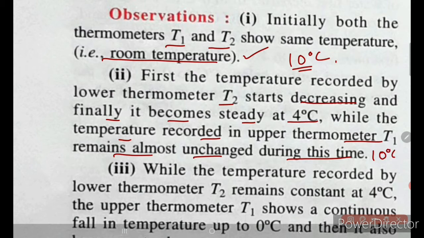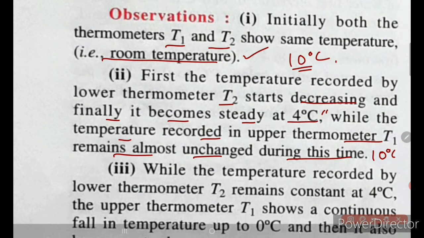The temperature shown by T1 remains the same, but the temperature shown by T2 gradually decreases and becomes steady at 4 degrees Celsius. Okay, let's see why.